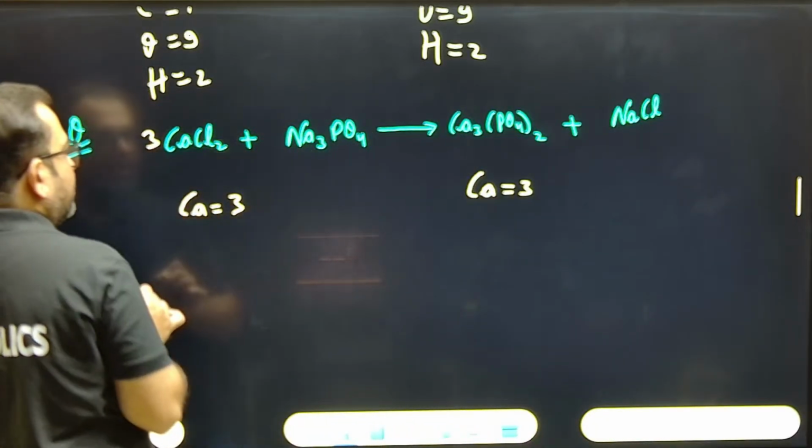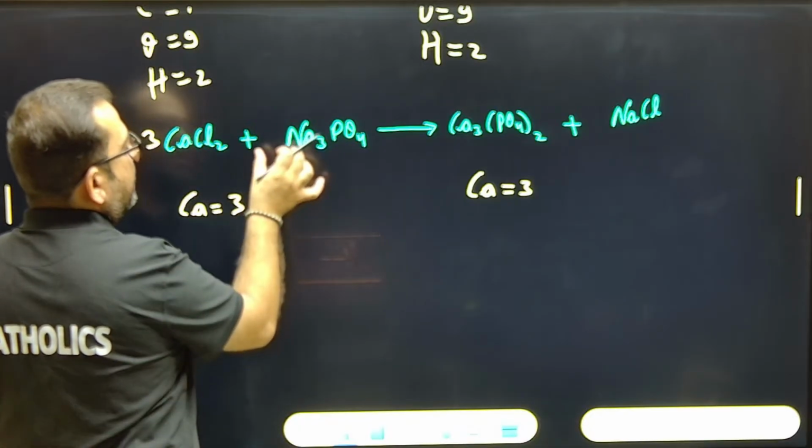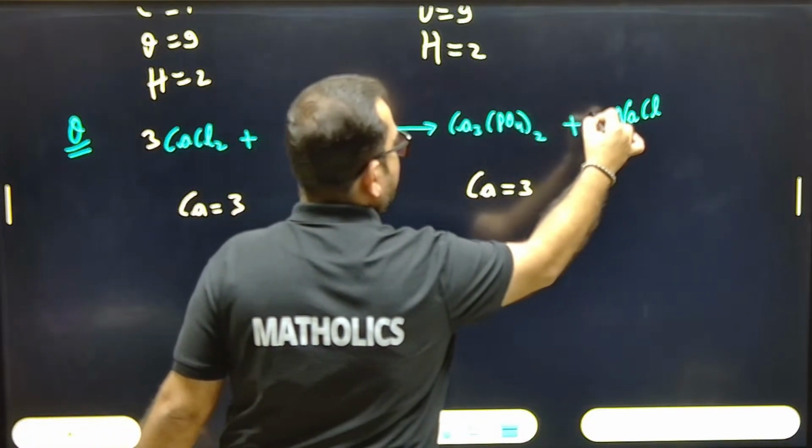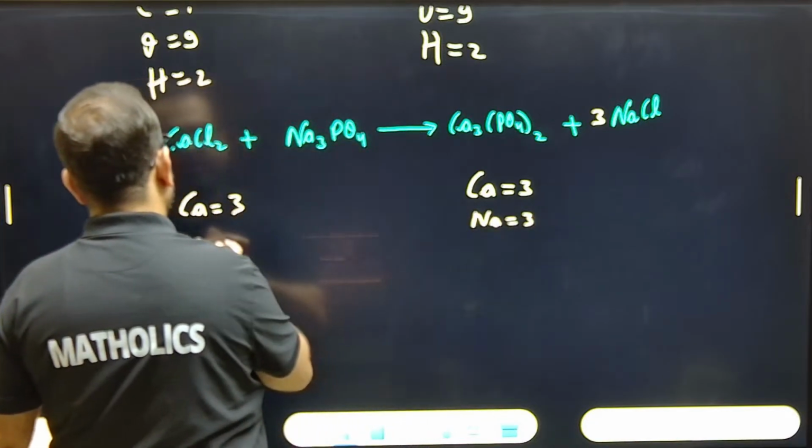It is 3, right. Now look for sodium. How many sodium are there? Here it is 3. Here it is 1 multiplied by 3. So sodium equals 3 and sodium equals 3.